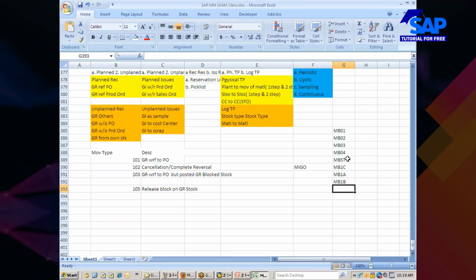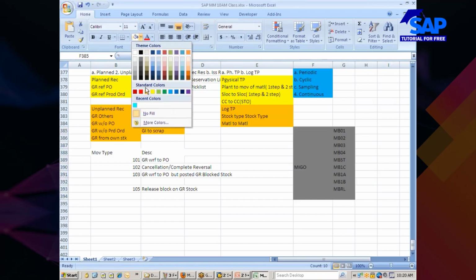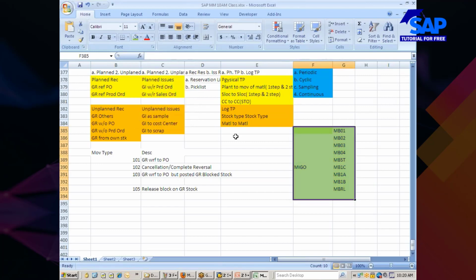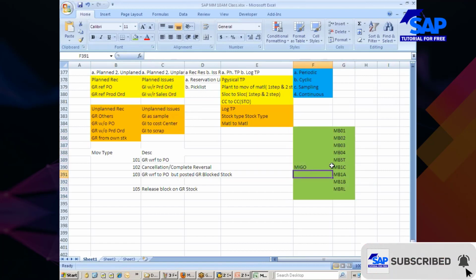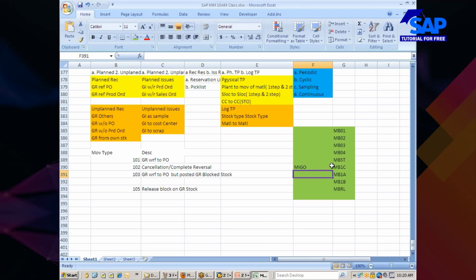I entered 01, 02, 03, 04, ST, MBRL, return delivery. I think there is 1 more. I did not remember that one. But your MIGO transaction is the equivalent of these many transactions. Now you tell me which one is easy to remember. Is it one transaction or all these transactions? One transaction, that is MIGO.